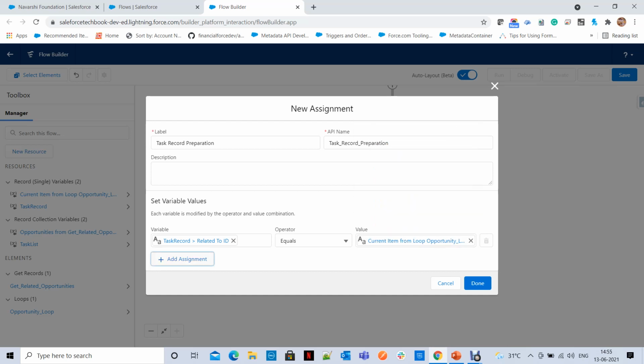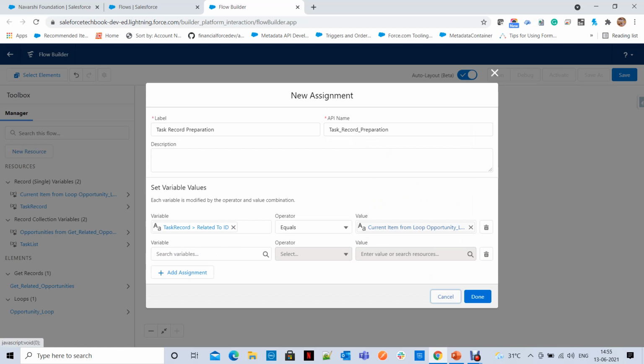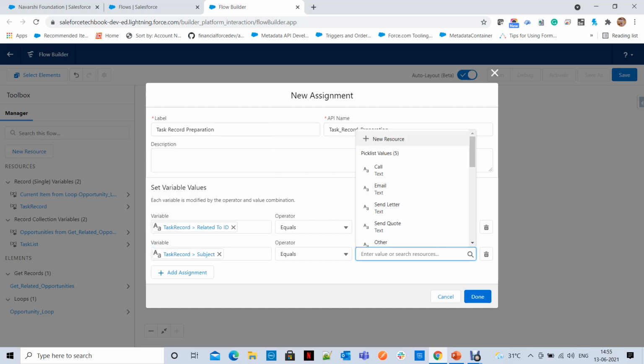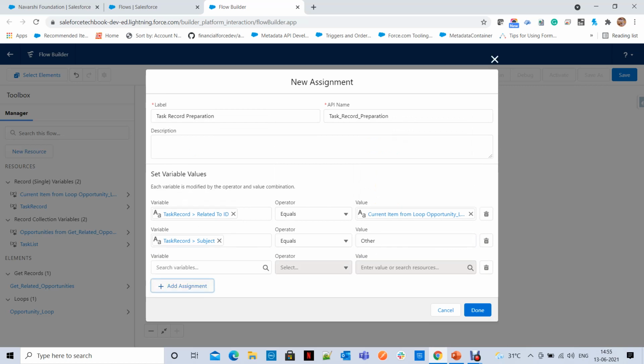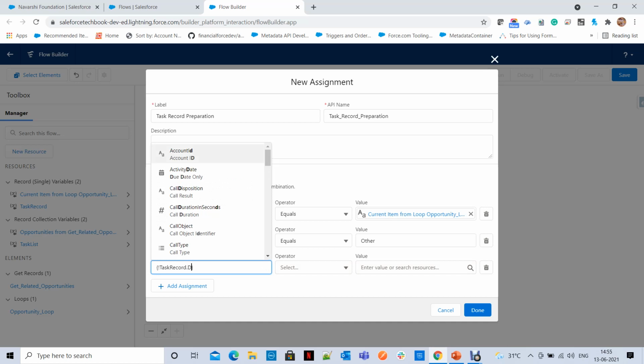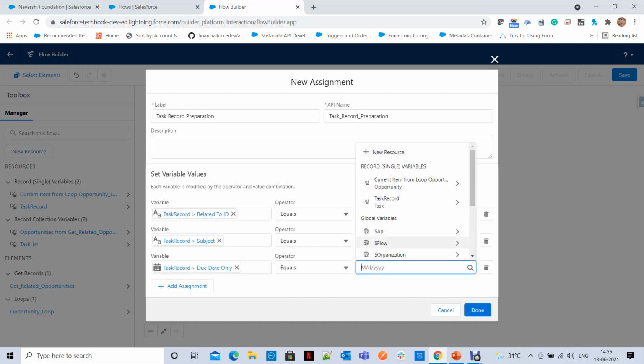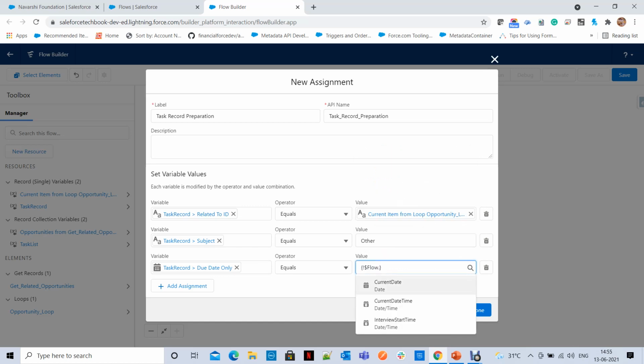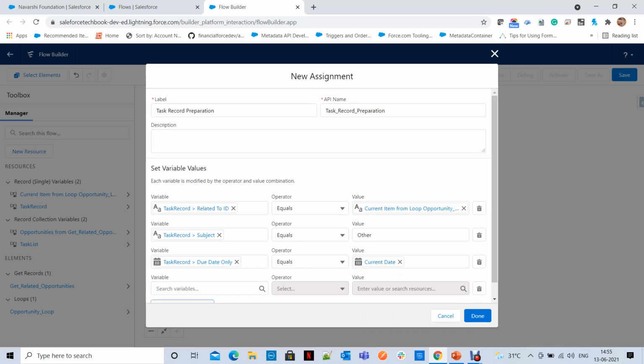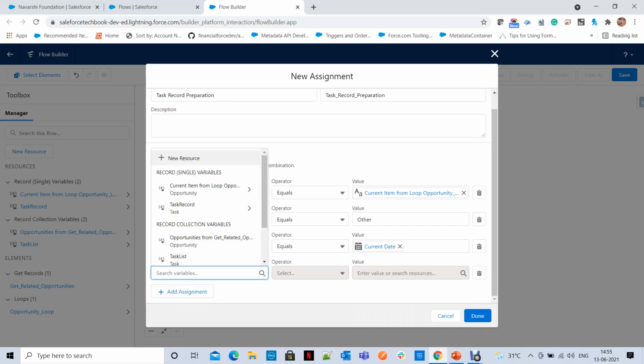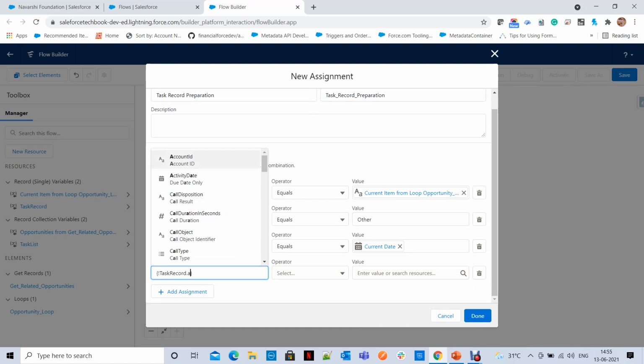Each opportunity you get through the current item, simply. And now task record dot subject. Okay, other. And what else? Due date: task record dot activity date, simply, equals, I want to get today's date. So you can get today's date from the flow global variable. So current date, simply.